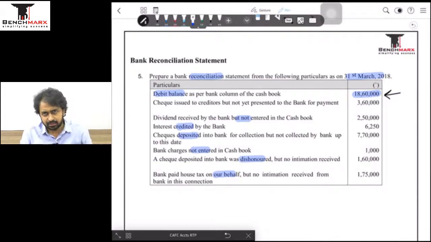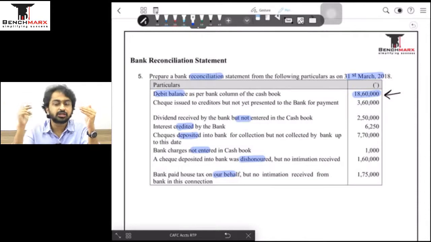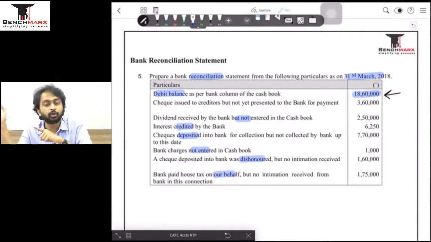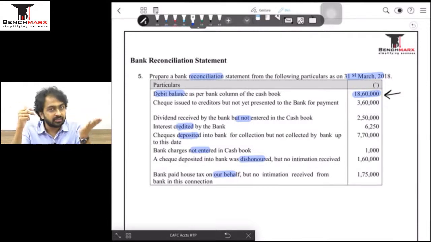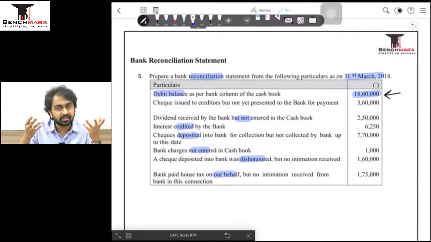तो मेरे को चेक मिलता है, मैं अकाउंटेंट को बोलता हूँ, मेरा बैलेंस बढ़ जाता है, मैं बैंक के पास जाता हूँ डिपॉजिट करने के लिए. Now my balance is more and the bank has not added it because the amount is dishonored. So this dishonor का stuff the bank will know first and the bank will intimate me. So तब तक के लिए I must have increased my balance assuming that the check will clear.